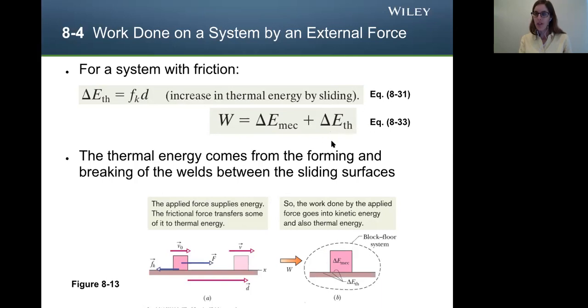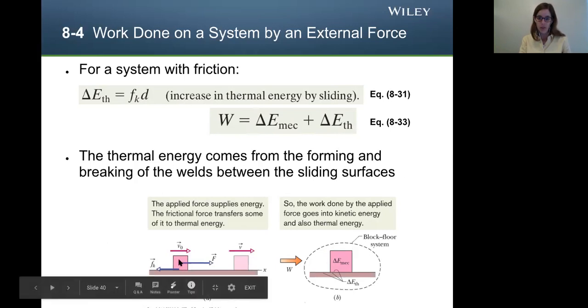and that modifies our last equation to just add on an extra term. Some of the work that you might be putting into the system, like to push a block, might be lost to thermal energy, and it might not all go into increasing the mechanical energy. Where this thermal energy comes from is the forming and breaking of the welds between the sliding surfaces, which is pretty cool. Here's a figure where there's an applied force that supplies energy to move the crate forward, but not all of that forward force goes into moving the crate and changing its kinetic energy or its velocity, because the frictional force transfers some of that external work into thermal energy.